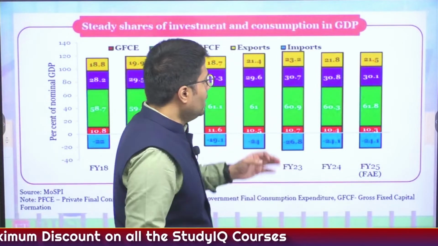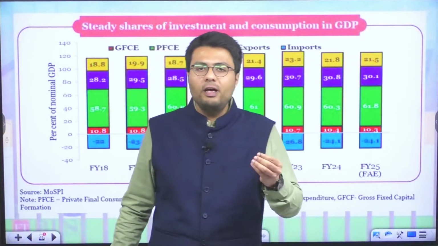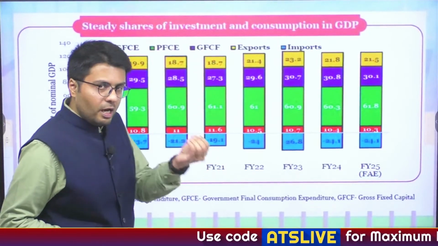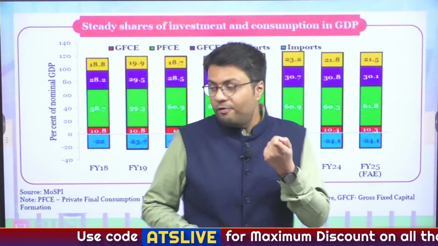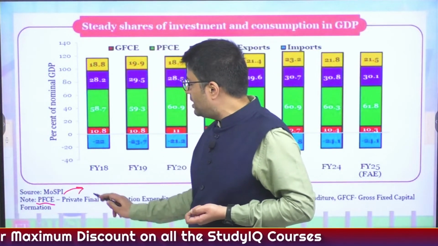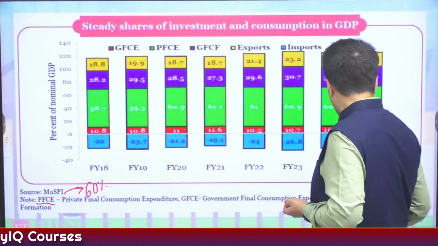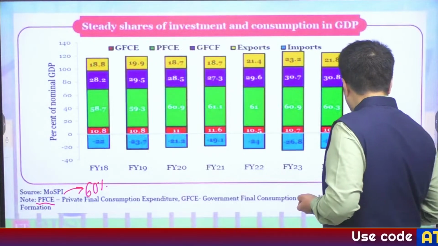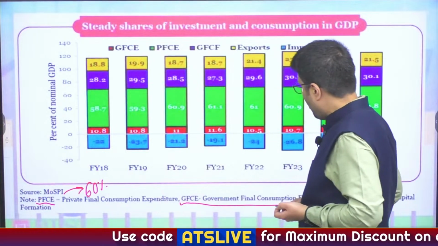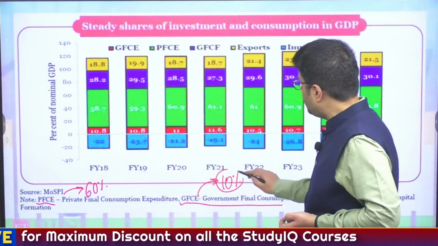Now let us understand the various sectors that contribute to the Indian economy. In our previous discussion, I must have told you that the expenditure level of estimation of national income highlights four heads. First is private final consumption expenditure, that is PFCE. It is the highest contributor to India's growth rate, about 60%. The second highest is gross fixed capital formation, which contributes about 30%, whereas the third is government's final consumption expenditure, which contributes about 10% to India's growth prospects.